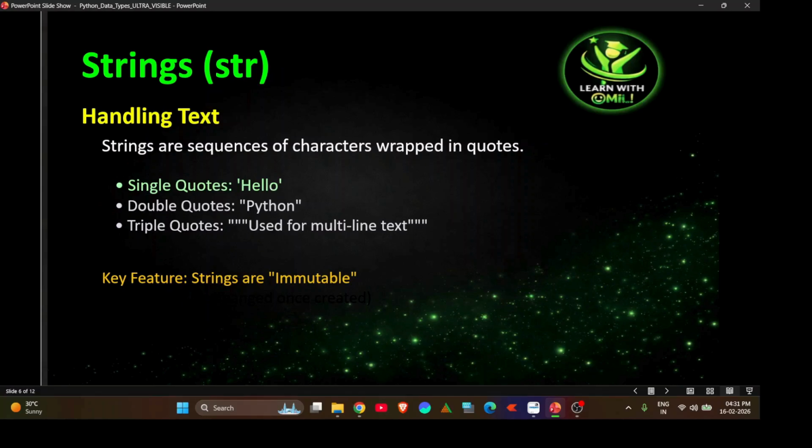That is the data type string. Strings are sequences of characters wrapped in quotes, for example single quotes, double quotes, and triple quotes. These sequences of characters are strings. The key feature is that a string is immutable. The meaning of immutability is that it cannot be changed, though we can create strings multiple times.